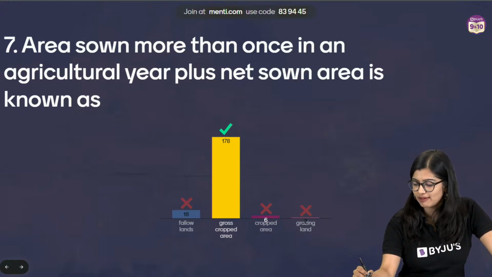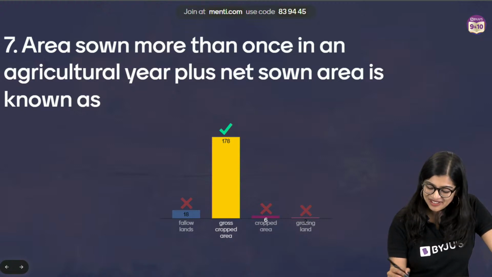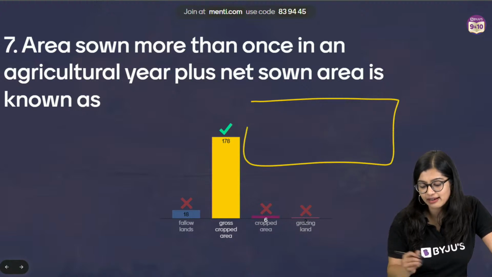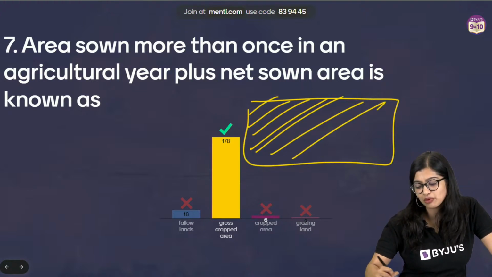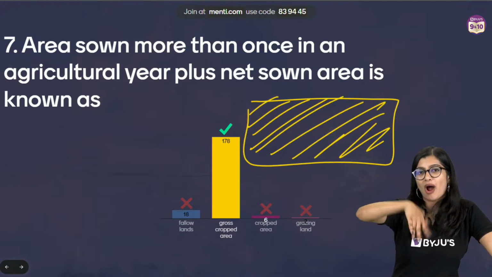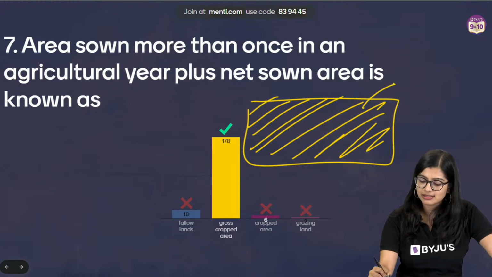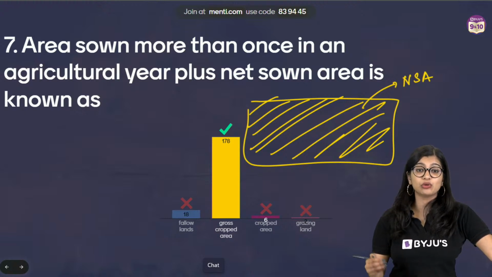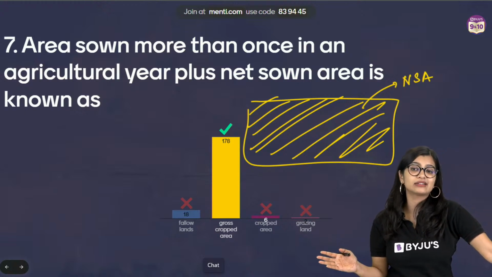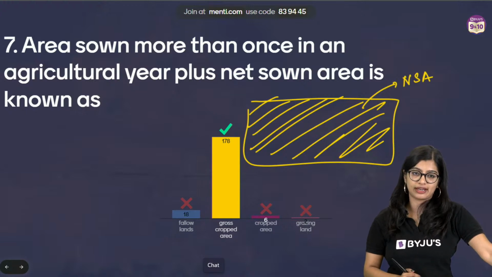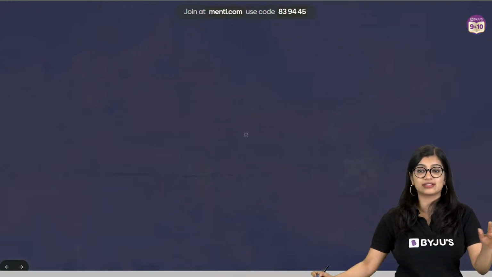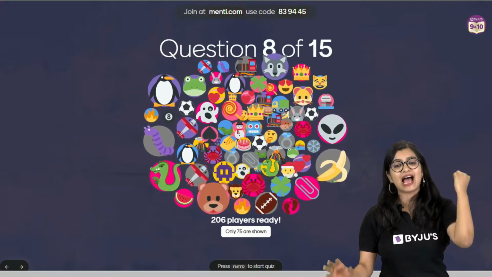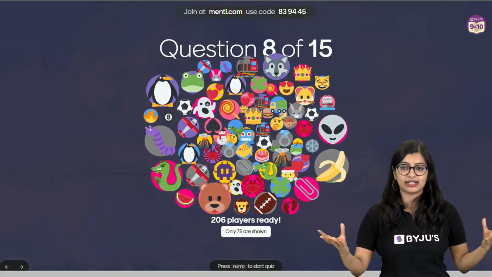So what is gross cropped area? See, hi Anshul, welcome. I hope you're doing well, right? So now see your gross cropped area. See, this is my land, okay? I would have sown some crops here once, just one time. If I've done it only once, this will come in my net sown area. But if I use it more than once, I do it 2-3 times, then I'll not consider it in net sown area, I'll consider it in gross cropped area. So are we all clear with the difference between net sown area and gross cropped area? Yes? Easy peasy, right? Fallow lands are lands where we leave it uncultivated for some time.